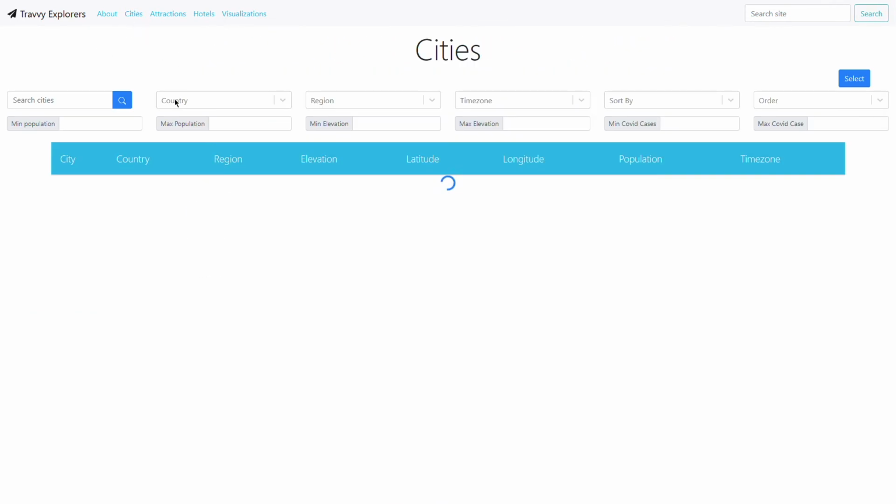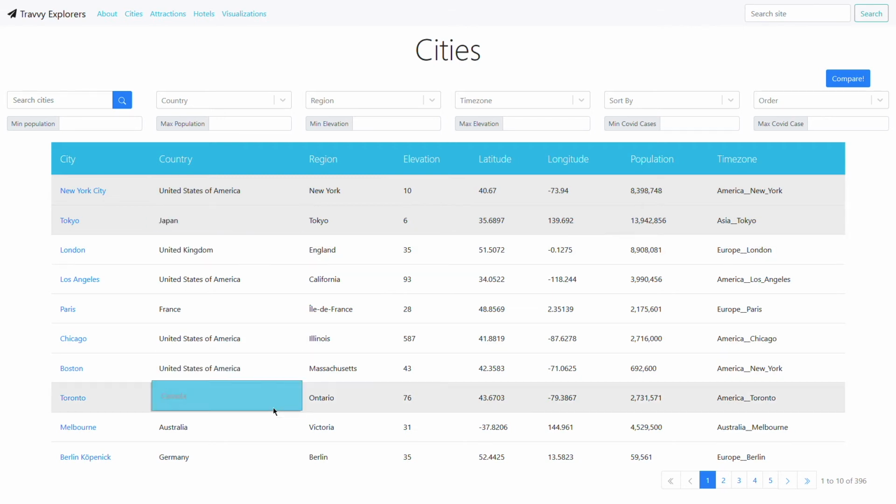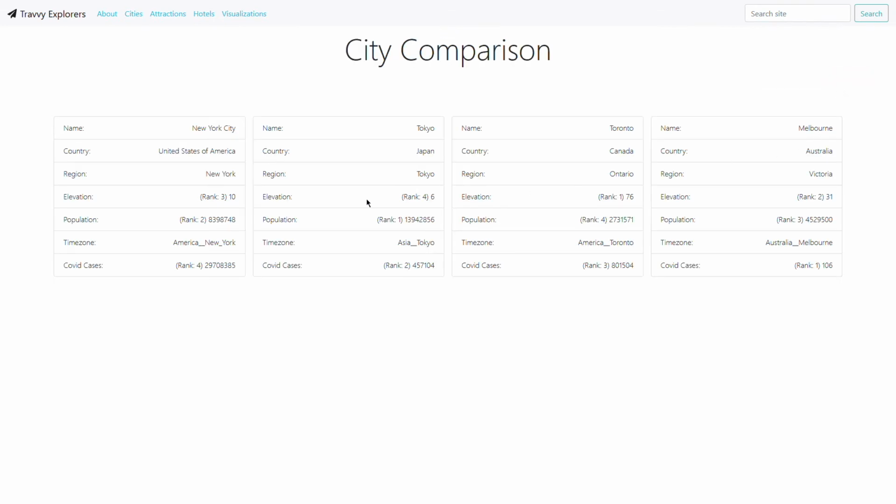Going back to the city model page, we could compare between instances. So if I wanted to compare New York, Tokyo, Toronto, and Melbourne, we could compare, and we'll get the side-by-side overview of the attributes and some rankings as well.